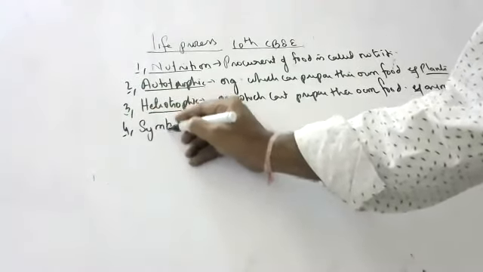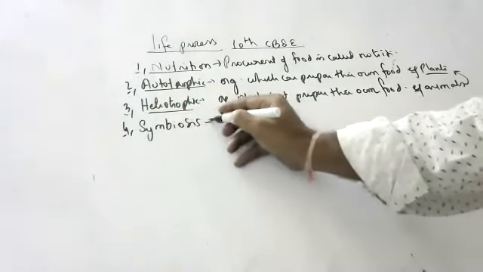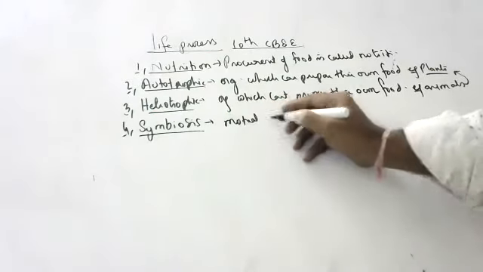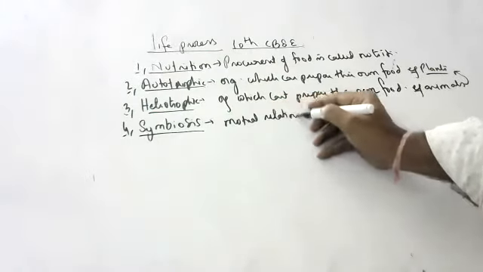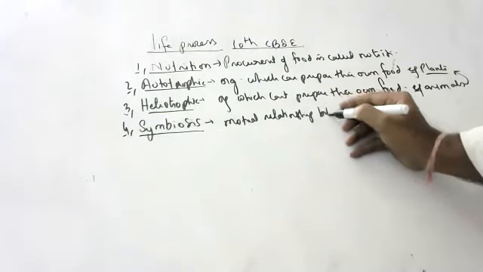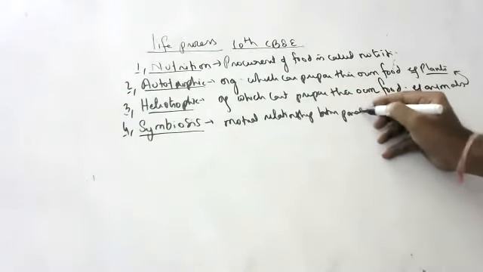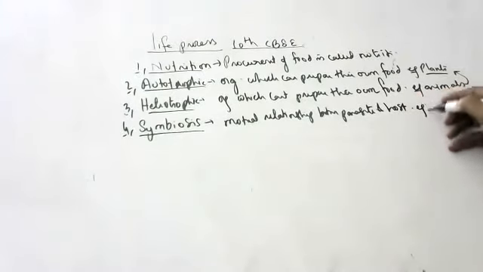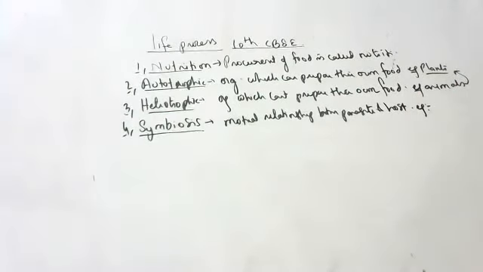Symbiosis. What is meant by symbiosis? Symbiosis means mutual relationship between two organisms, like a mutual relationship between parasite and host. Do you know any symbiotic organisms, children? Do you remember? In ninth class we studied.